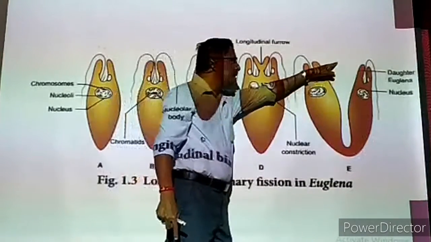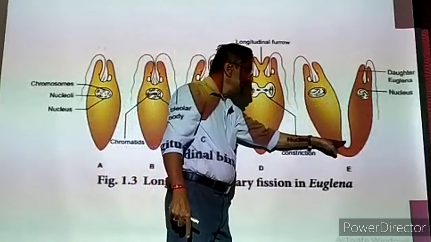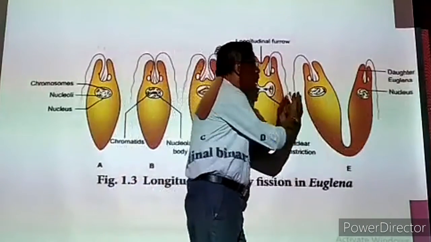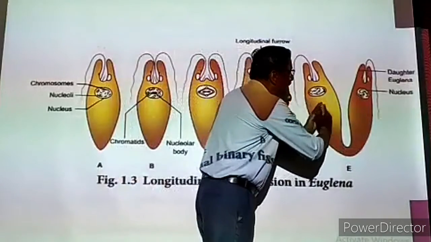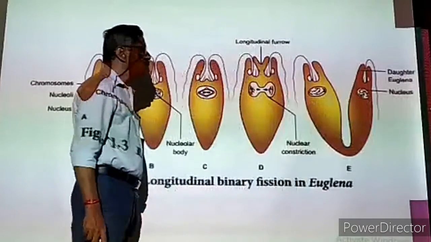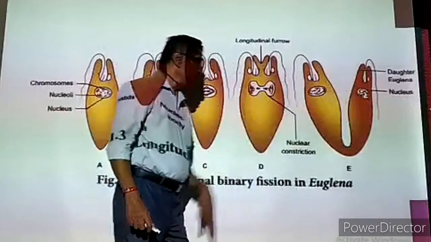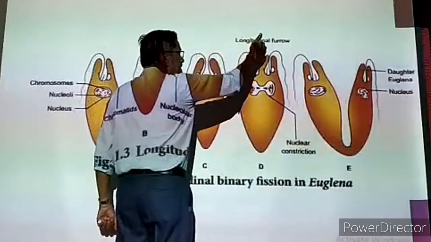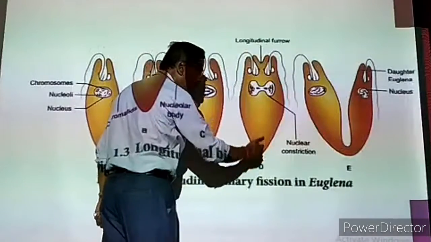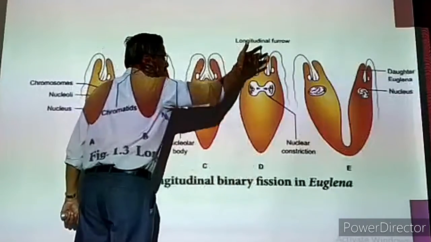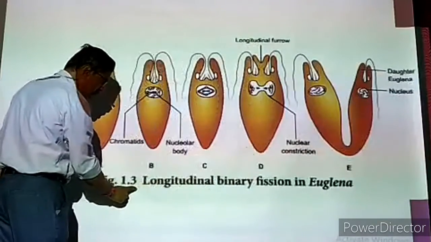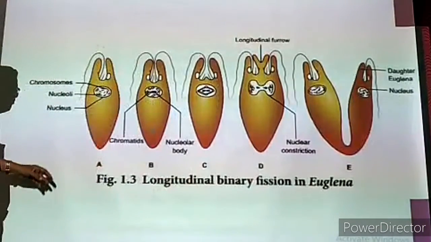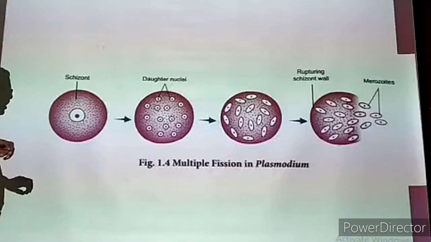Now you can see that the division is coming finally. But it won't stop here. It will completely divide. So one Euglena is divided into two daughter Euglena. This is the type of reproduction. Since the cytoplasm is dividing and the organism is dividing longitudinally from anterior to posterior, it is called longitudinal binary fission in Euglena. Now this is one type.